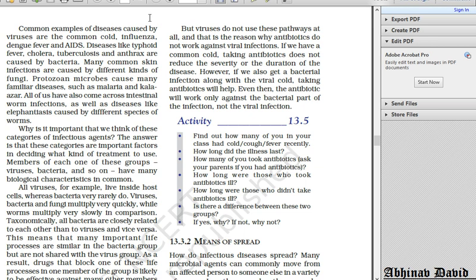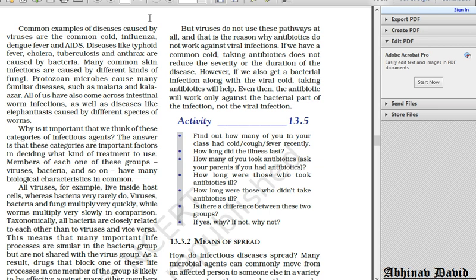Hello students. In the previous class we discussed the different types of infectious agents. We saw around 5 types of infectious agents: bacteria, fungi, virus, worms and protozoans, and they cause different types of diseases.